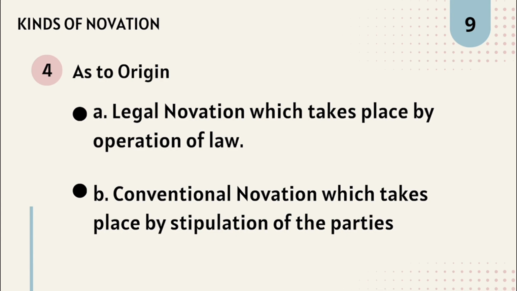B. Conventional. Conventional novation takes place by stipulation of the parties. Conventional novation happens when both parties involved agree to replace an existing obligation with a new one. This type of novation is based on the stipulation or agreement of the parties, rather than by the law or court order. In this process, the original obligation is extinguished and a new one takes its place. It is important for both parties to clearly understand and consent to the terms of a new obligation for conventional novation to be valid.